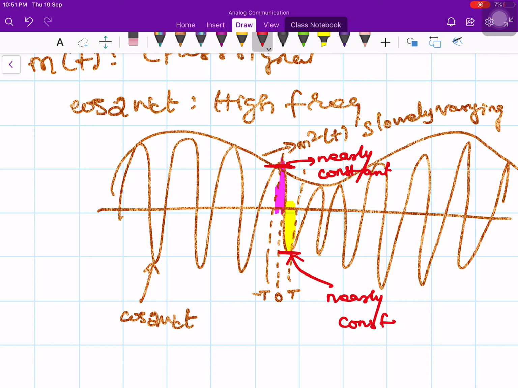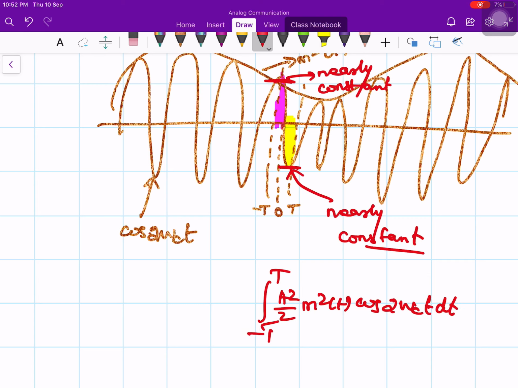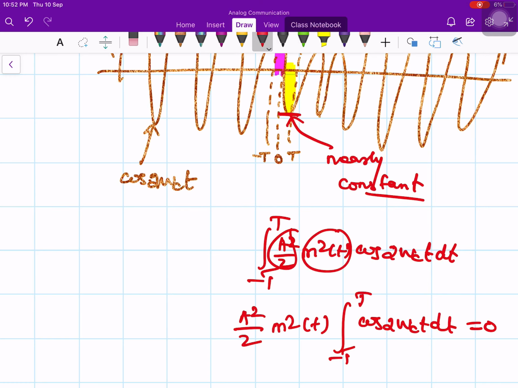So essentially you are integrating cos omega ct alone, because in the integral you have A square by 2 m square of t cos 2 omega ct dt, and the limit is minus T by 2 to plus T by 2. This A square by 2 is constant, m square of t is constant. You can pull out of the integration A square by 2 m square of t times the integral of cos 2 omega ct. If you integrate this, what will you get? You will get 0.